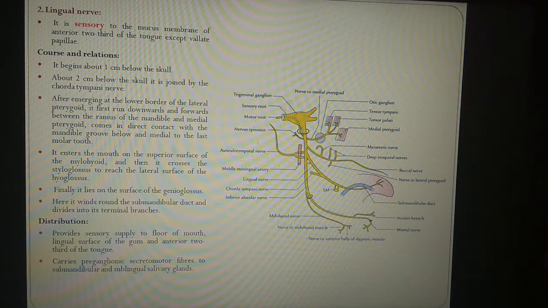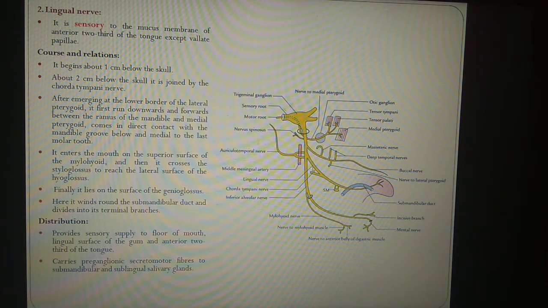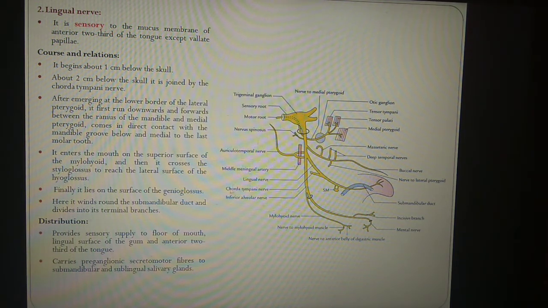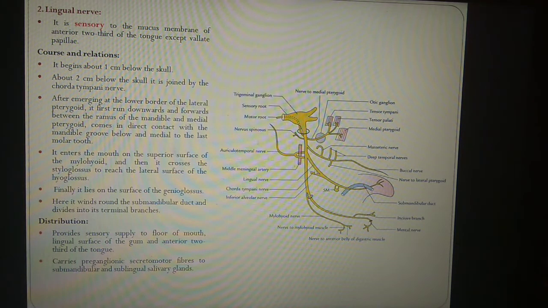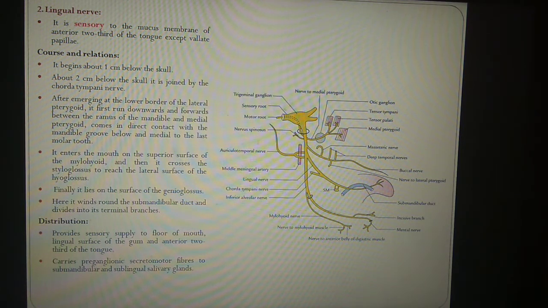This is the location of the lingual nerve, and about 2 centimeters below the skull it joins with the chorda tympani nerve. This is the chorda tympani nerve. So the chorda tympani nerve and lingual nerve unite with each other 2 centimeters below the skull.